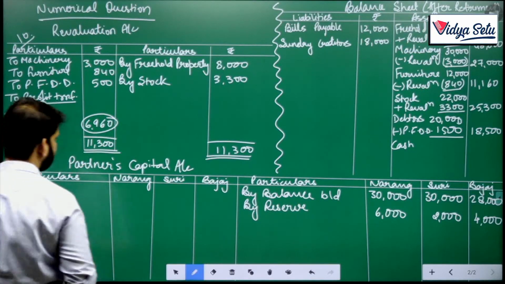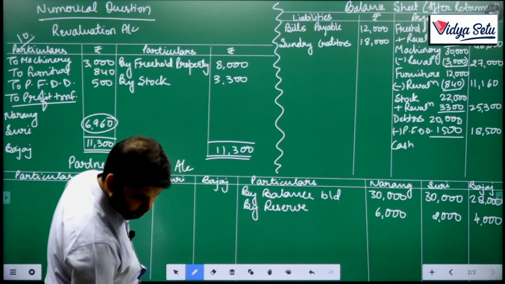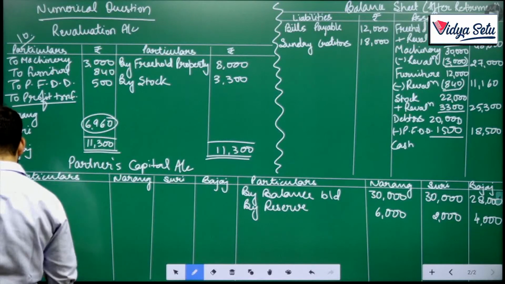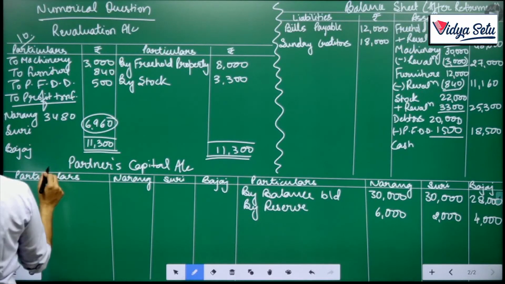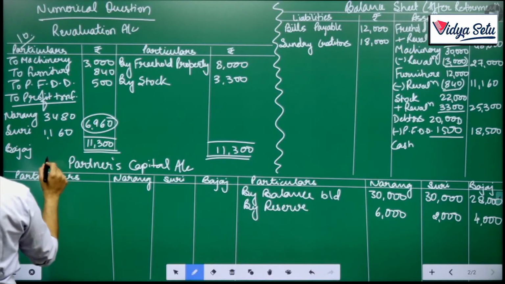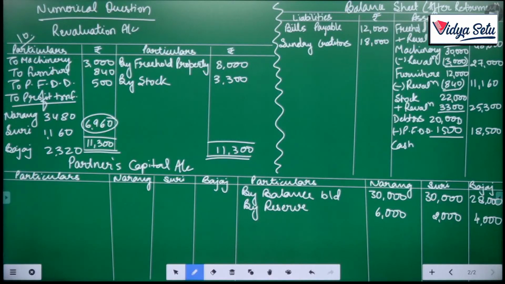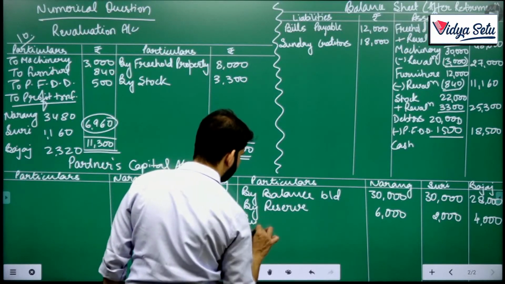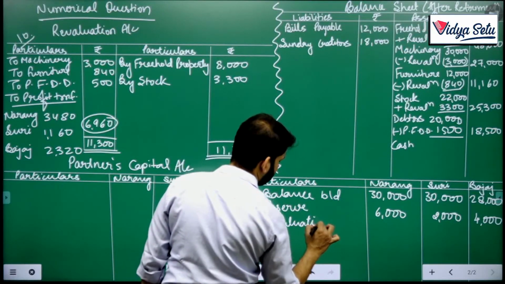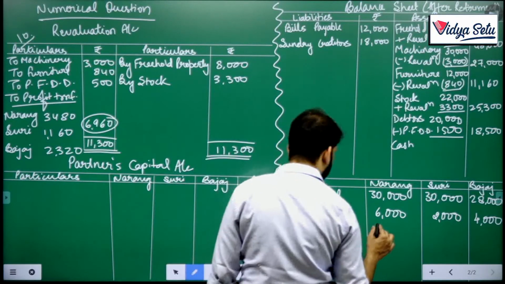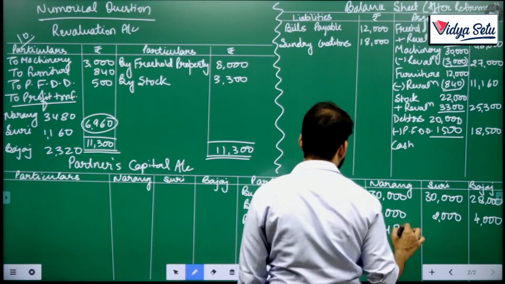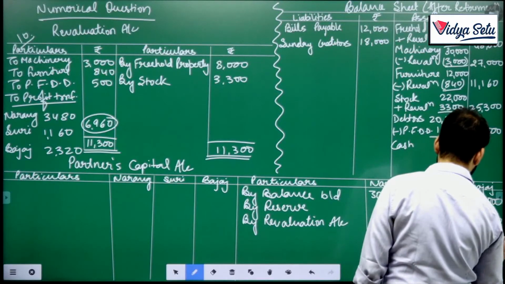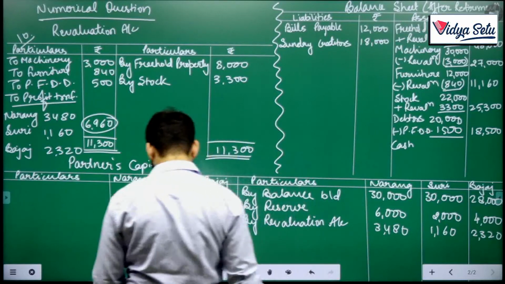Three plus one is four, by six: 3,480, 1,160 and 2,320. Now let's bring this profit to our capital accounts: 3,480, 1,160 and 2,320. Okay, this is also done.